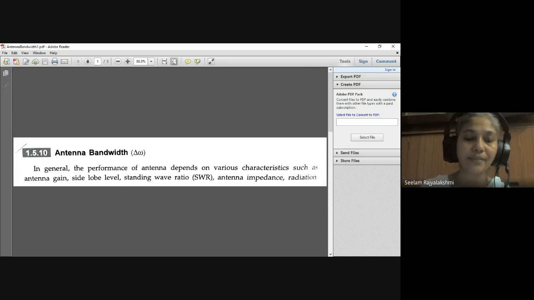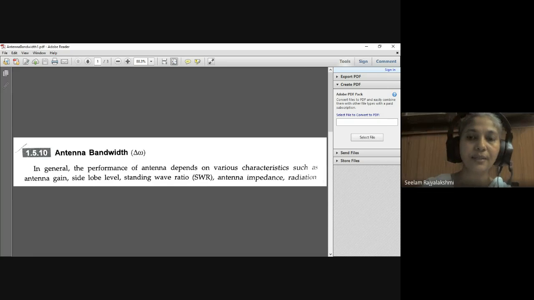That means SWR equals the ratio of antinode to node in the transmission line. When will we get this standing wave ratio? Only when the impedance mismatches.